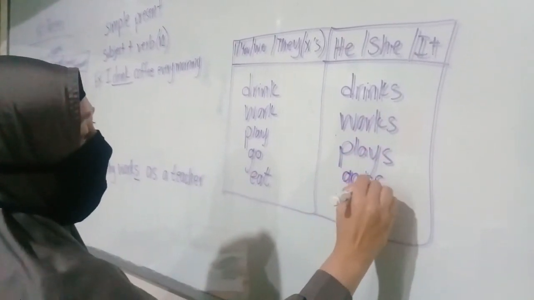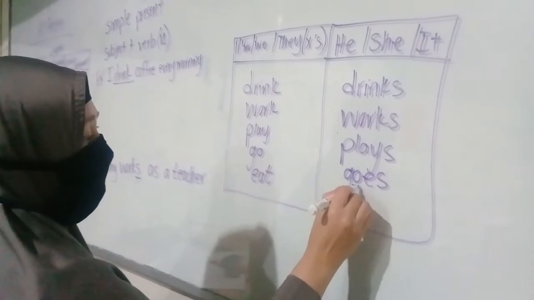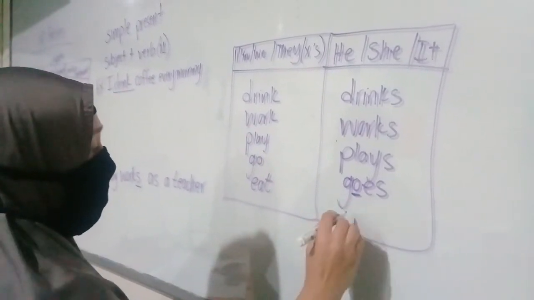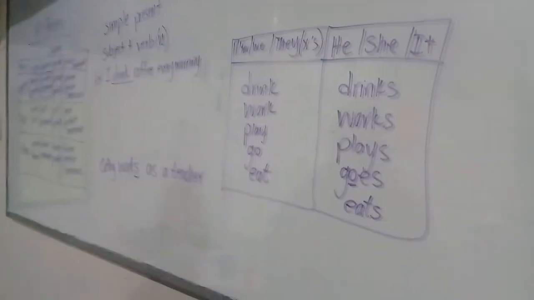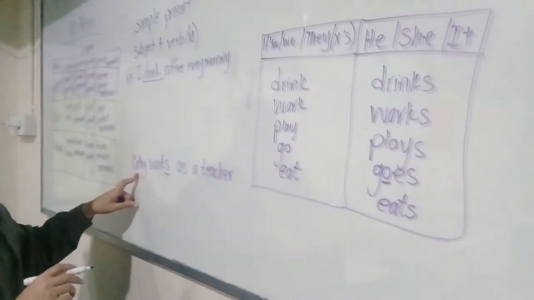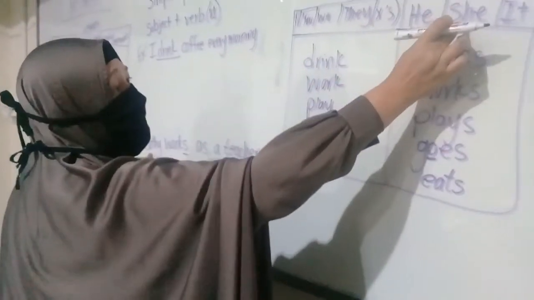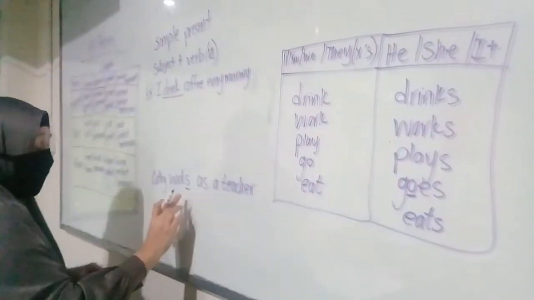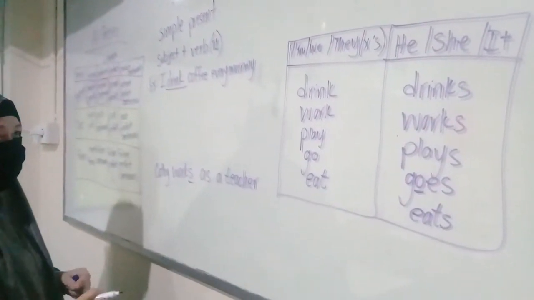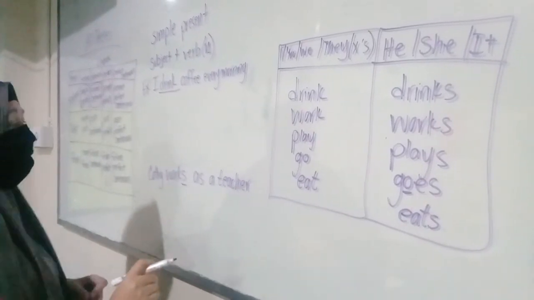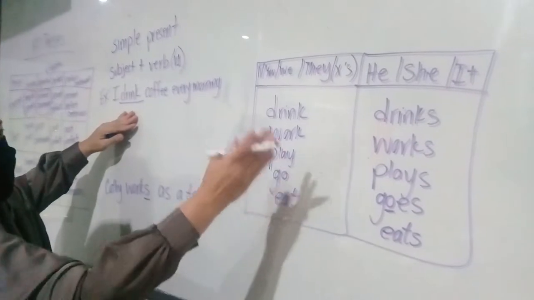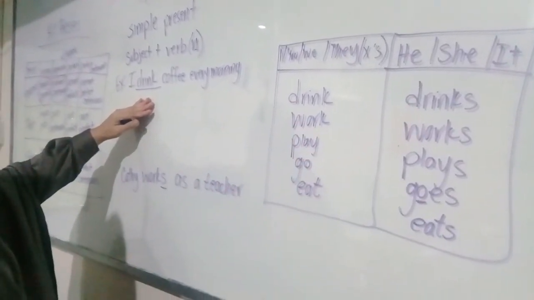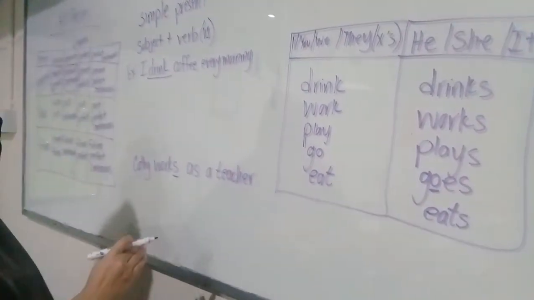This one, be careful, is ES: goes, and eats. Okay? Now, Kathy is the same as she, and so that's why we use the S here. Okay? Now, let's move on. So now we know when to use S and when not to use S when using our simple present.